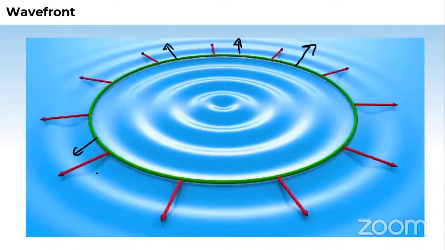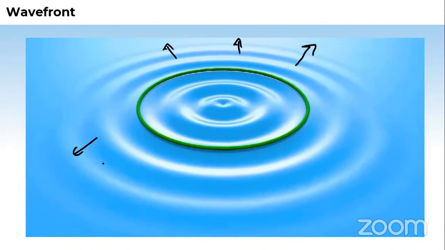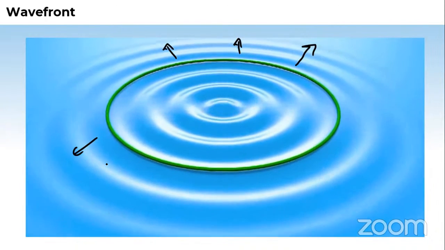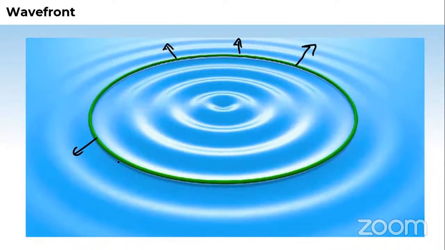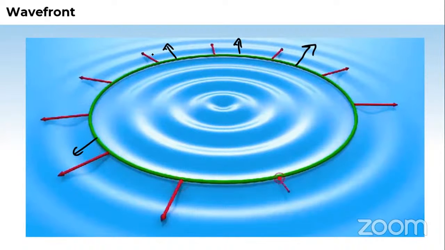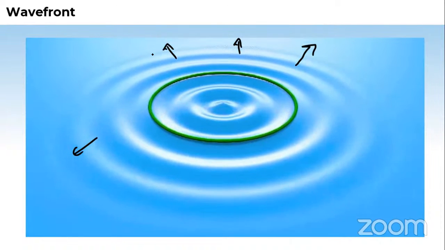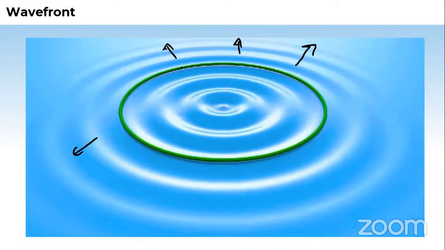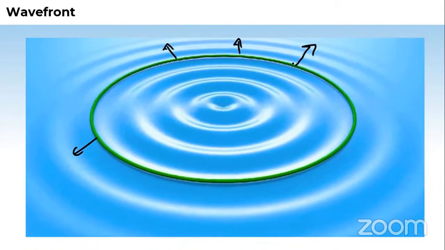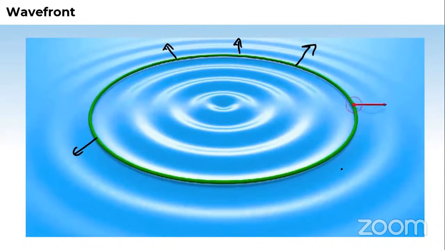So this arrow is showing you the direction of the wave traveling. And the circular locus, I mean, if you take all the points which are in the same phase, if one is up, the other is up. If one is down, the other will be down. So it's not like alternate, plus minus. If you take the locus of all those points which are in the same phase, you'll get a circle. And this is known as a wavefront.